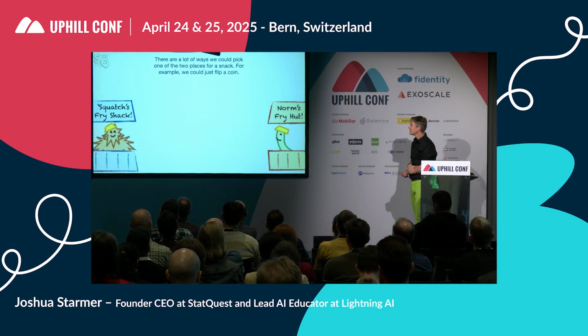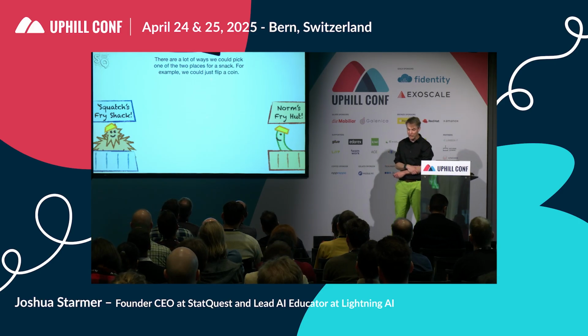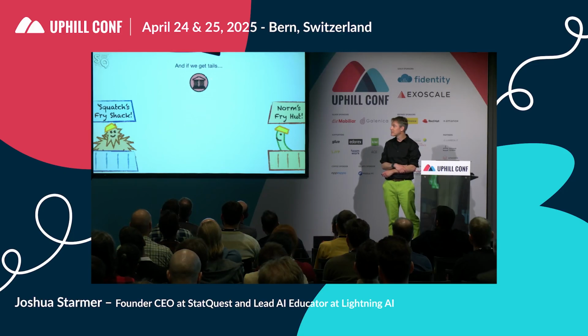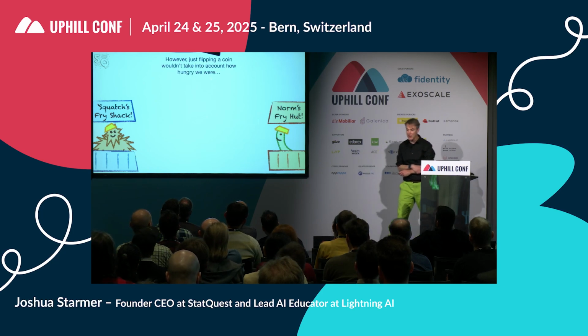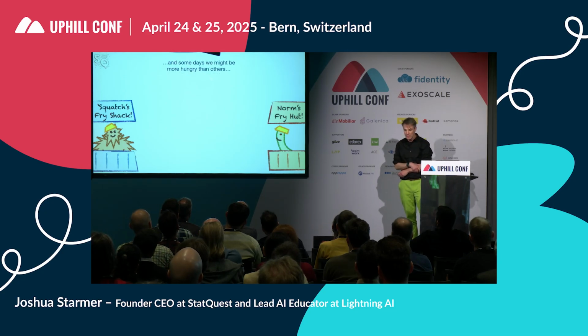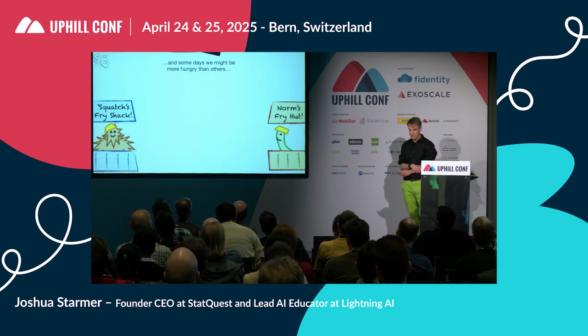Okay, so there are a lot of ways we could pick out one of the two places for a snack. For example, we could just flip a coin. If we got heads, we could go to Squatch's. And if we got tails, we could go to Norm's. However, just flipping a coin wouldn't take into account how hungry you were. I just ate lunch, so I'm not starving. And some other days, we might be more hungry than others.